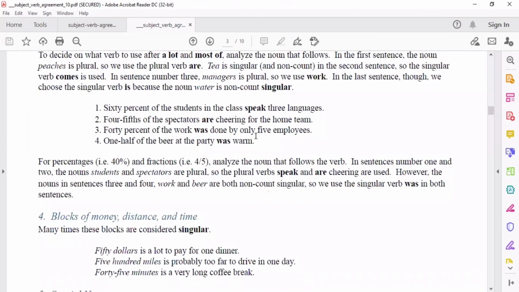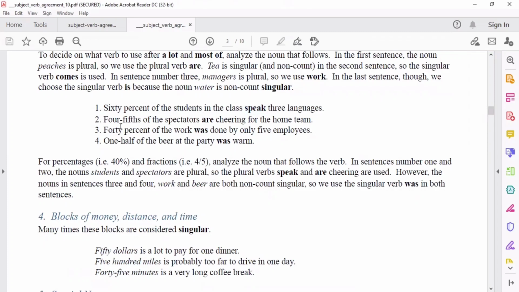So here we have percentages and fractions. For example, 60% of the students in the class speak 3 languages. So it is not always singular, no? You have to identify the noun that follows that certain percentage or fraction. So if it is 60%, ito na yung ating percentage. Ano yung noun na kasunod niya? Yung noun na kasunod niya ay students. At yung students, singular ba siya o plural? Plural. So, ibig sabihin yung verb natin must be plural also. Kaya, speak. Okay? Kung singular yan, dapat speaks. Pero plural verb. So, that is speak.